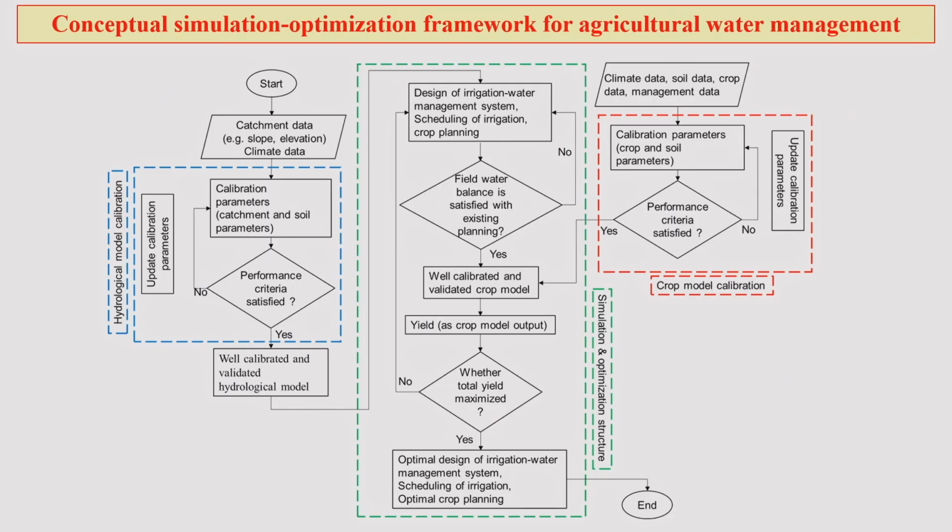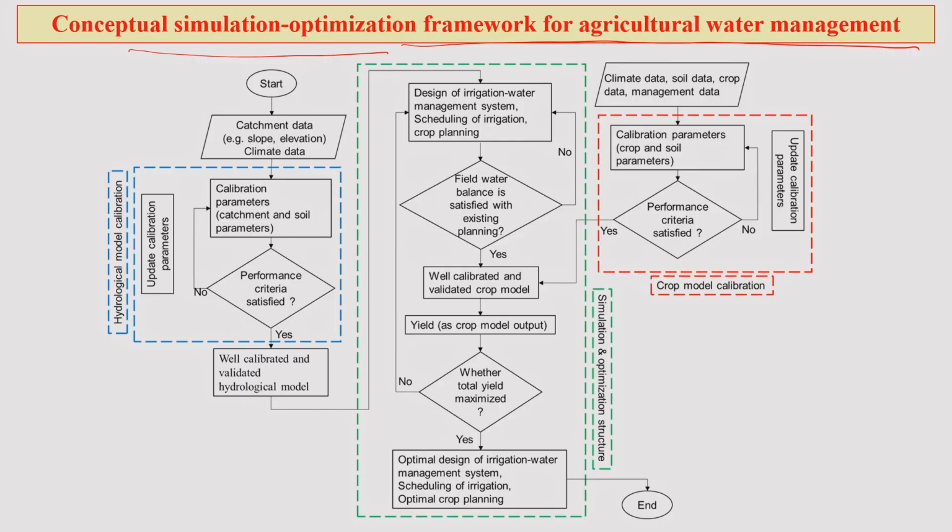The next is another concept that we have proposed in one of our recent work, a conceptual simulation optimization framework for agriculture water management. Water, we know by now, is another very important natural resource, without which the agriculture system is very difficult to run. Now, let us look at the concept that we are proposing for a simulation optimization framework for water